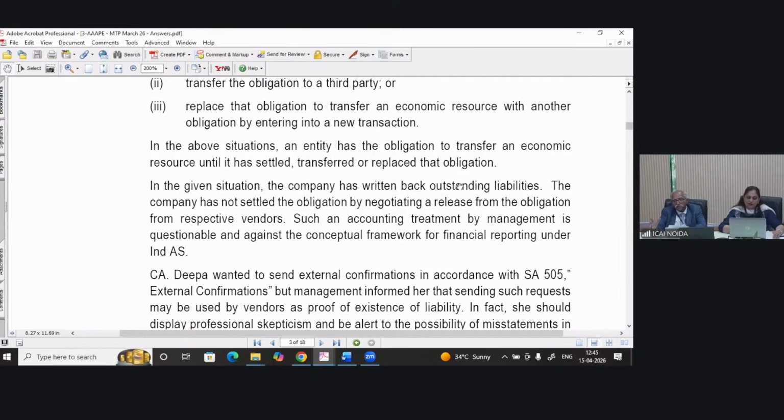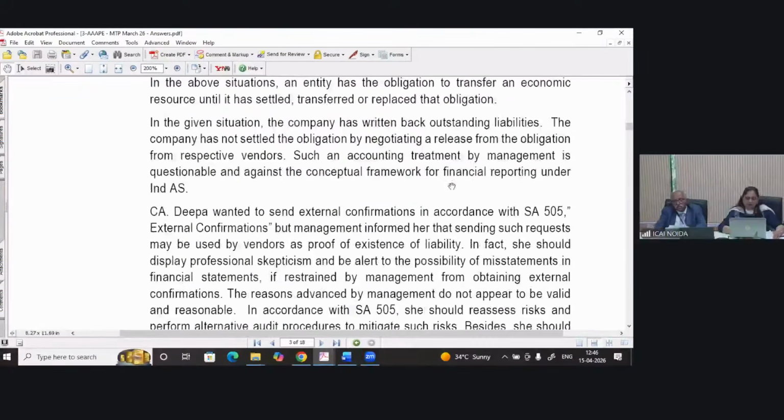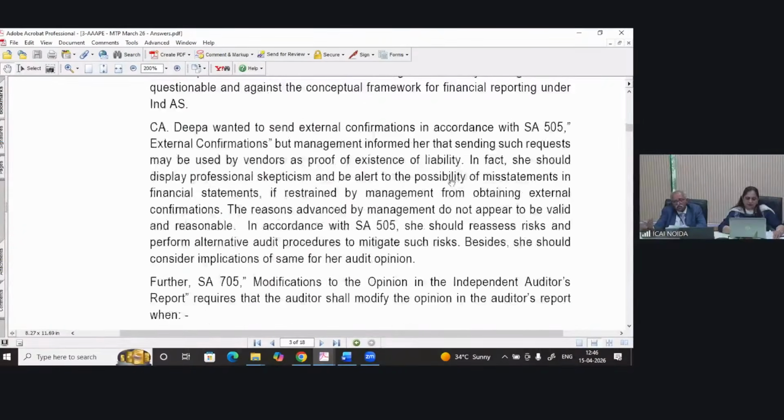So what options do I have, students? I need to settle the loan. For example, if it is a loan, I can transfer that loan or I can replace that obligation. In the given situation, the company has written back its outstanding liabilities, and from the facts of the case the act seems to be a unilateral one. That's why the auditor is objecting.